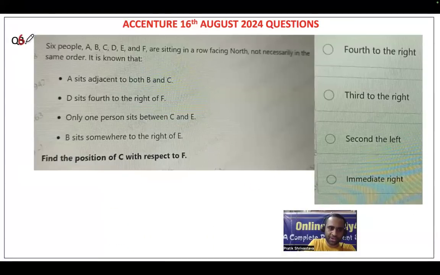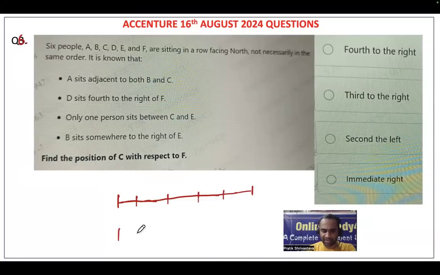Okay. Now question number 6. Six people A, B, C, D, E, F are sitting in a row facing north. Definitely not all the questions will be solved here on YouTube videos. Okay, 6 people. So 1, 2, 3, 4, 5, 6.